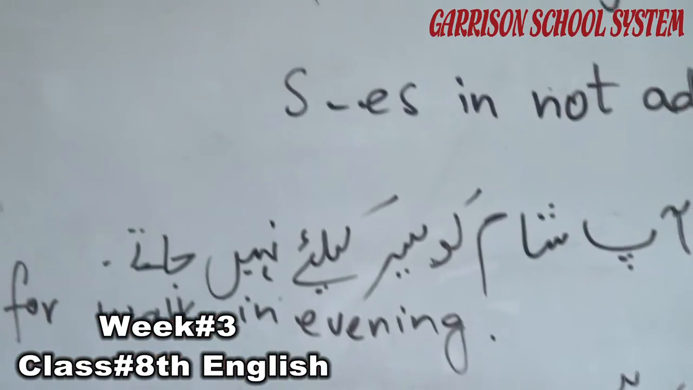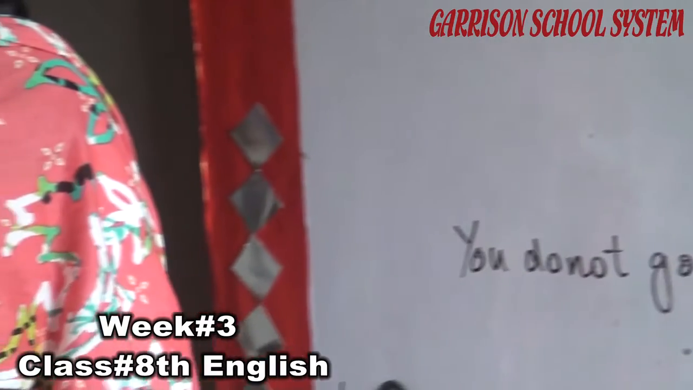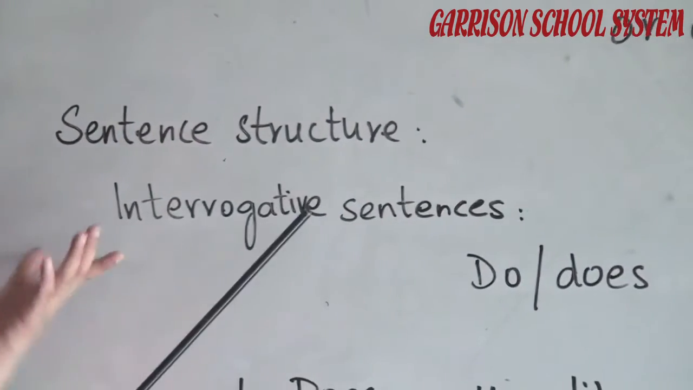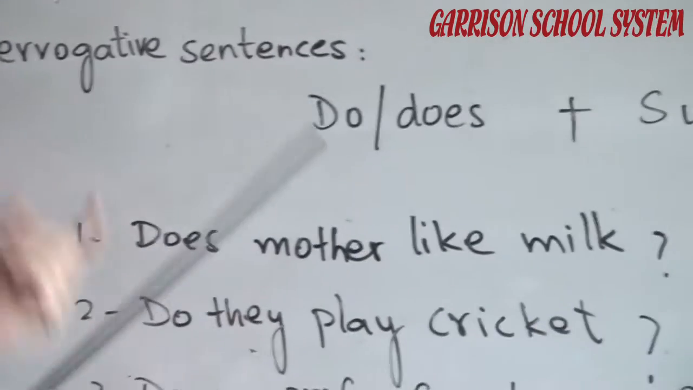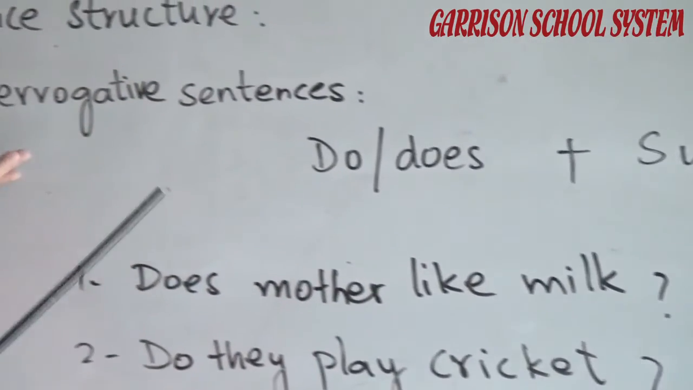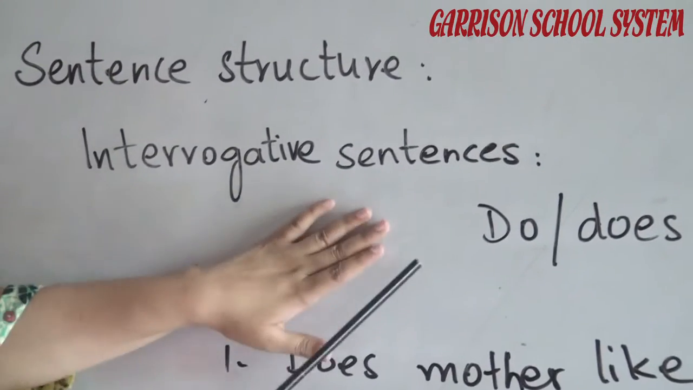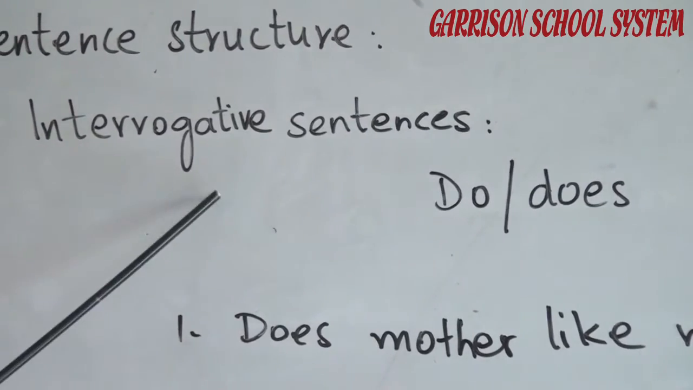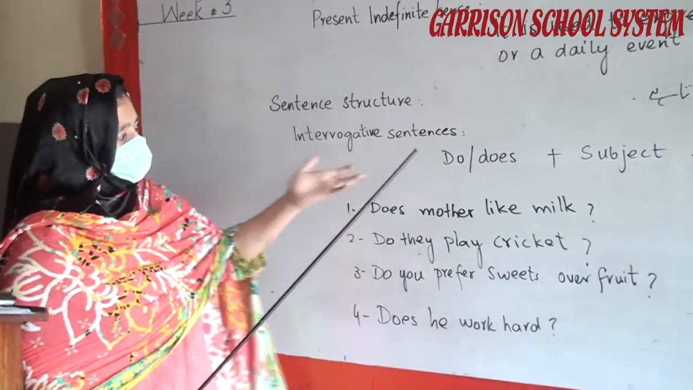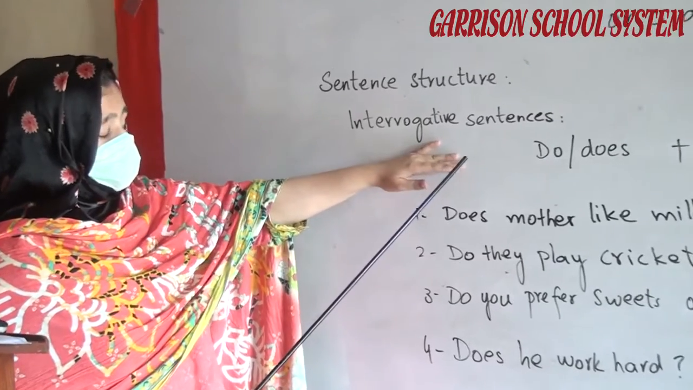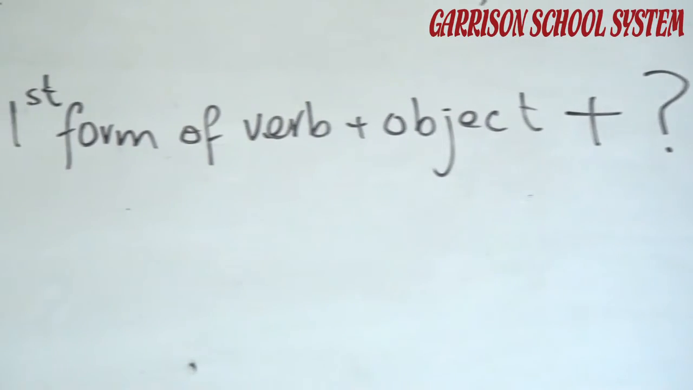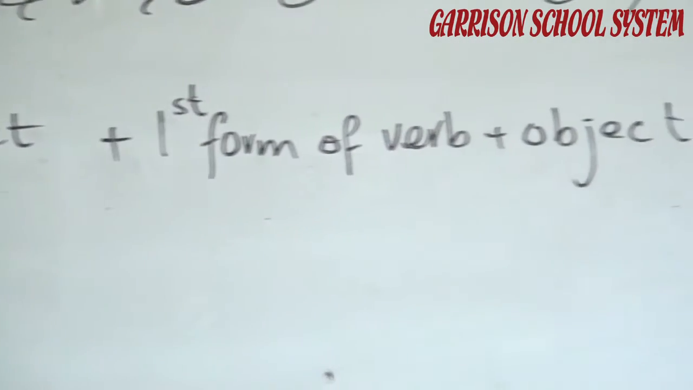Then come the interrogative sentences, that are question sentences. Now we are going to discuss interrogative sentences. Interrogative sentences are question sentences in which we use do or does, sometimes followed by question words, for example what, how, which, when. The structure is do or does, the auxiliary verb, then subject, first form of verb, object, and then a question mark. The question mark is necessary at the end of interrogative sentences.